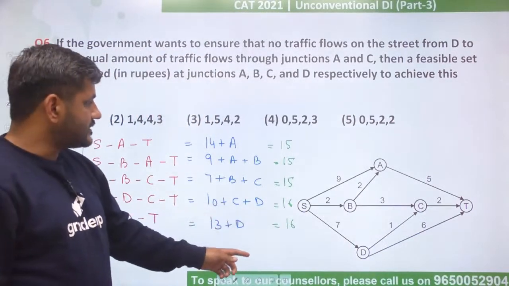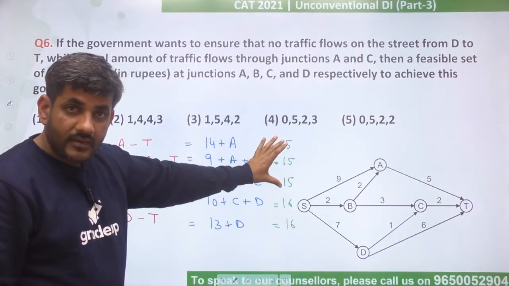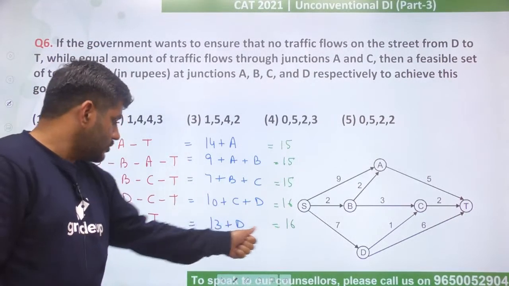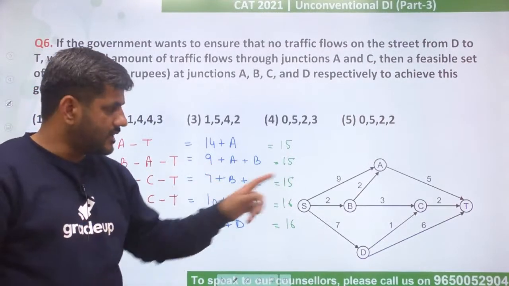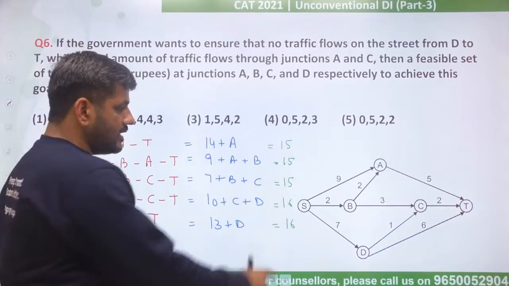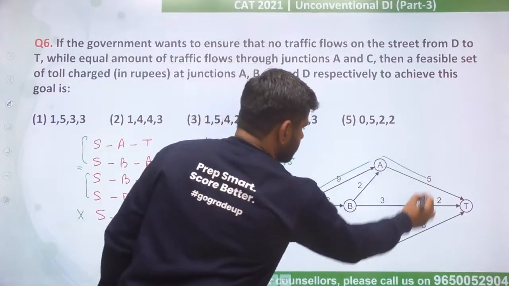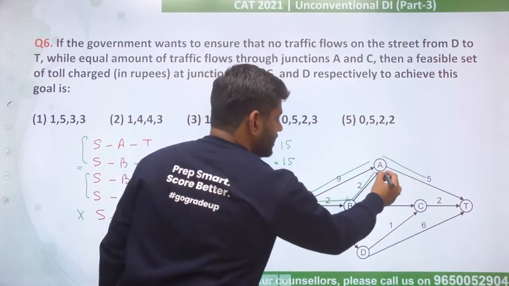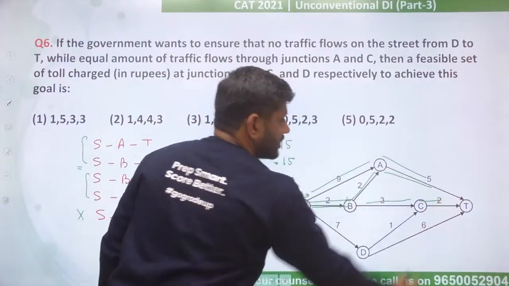In this case, I see that least cost paths are these three, right? Government का purpose ये तो पूरा हो गया, that no people would go through SDT. ये सही बात है, DT road will not be used. So can I say if 3 people start from here, one will go via SAT, one will go via SBAT, and one will go via SBCT, right?